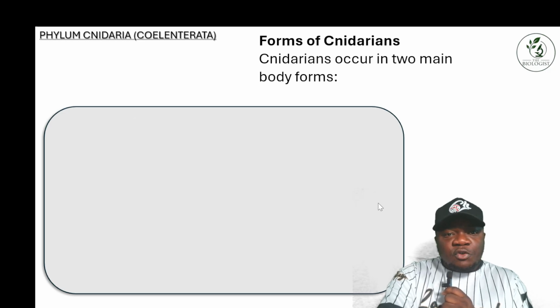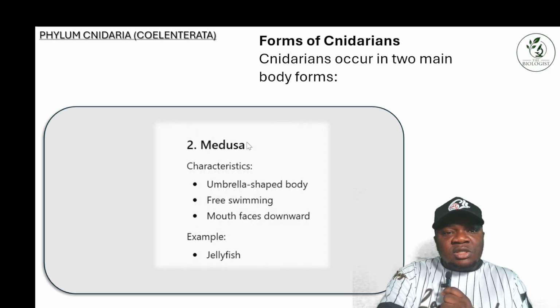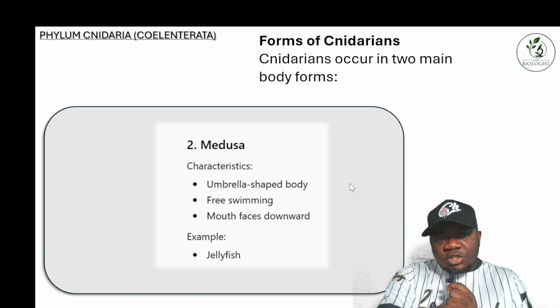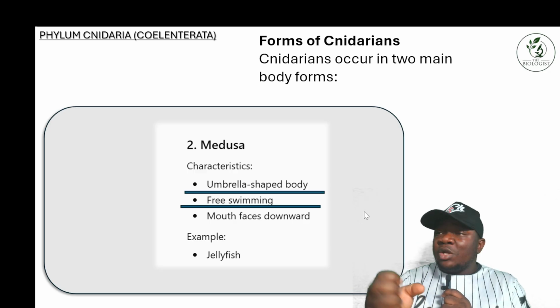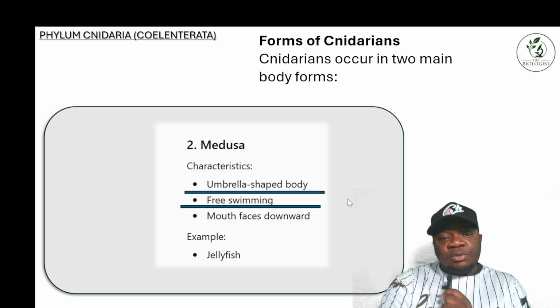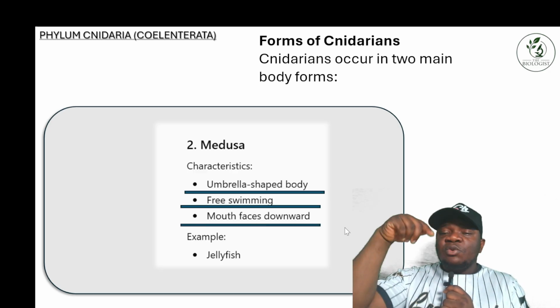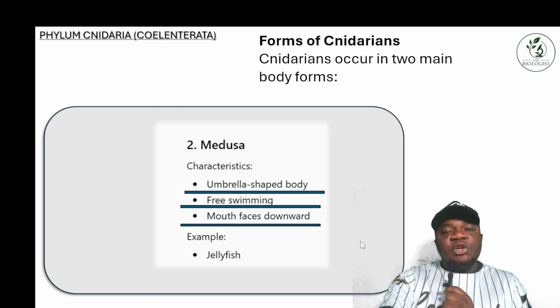The next body form, which is the second one, is the medusa. The characteristic here is that they have an umbrella-shaped body and they're free swimming. They're not attached to a surface, they move around, and the mouth faces downwards. A very good example of this is the jellyfish.